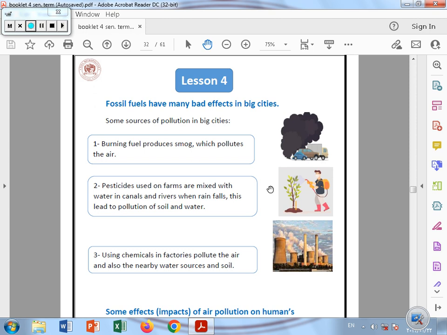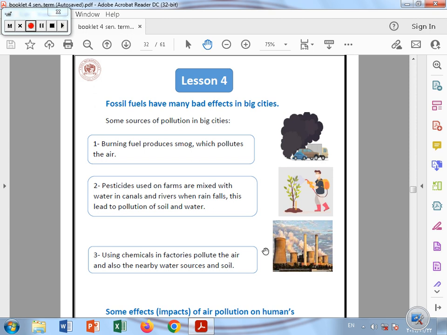And also the pesticides used on farms are mixed with the water in the canals and rivers. So when the rain falls, this leads to polluting all the water and the soil. And also using chemicals inside the factories pollutes the air because of the fumes that come out from the factories, and also pollutes the water sources and the soil near the factory.